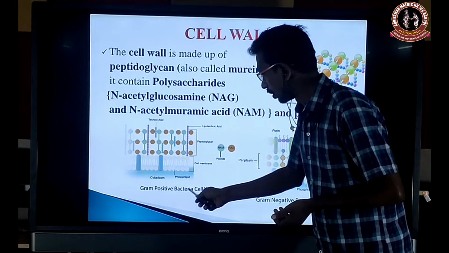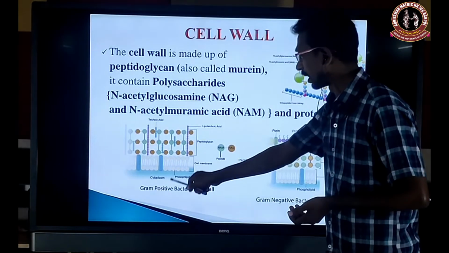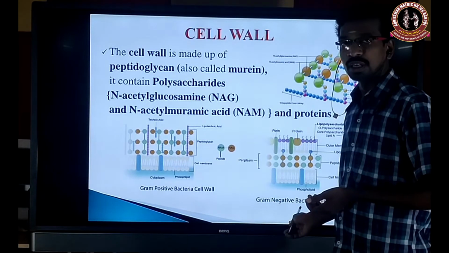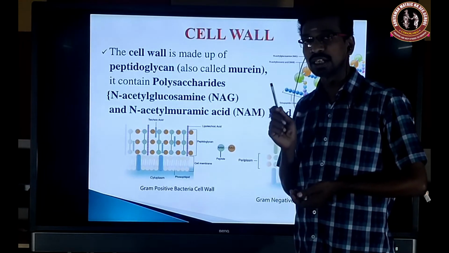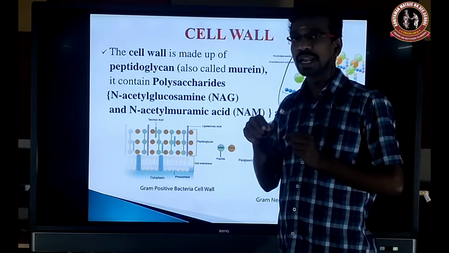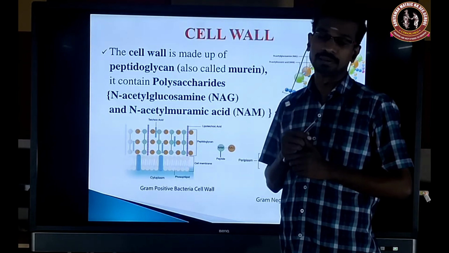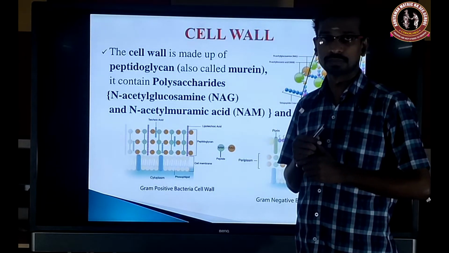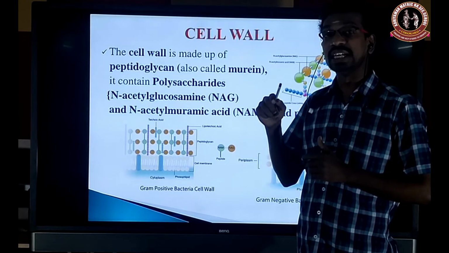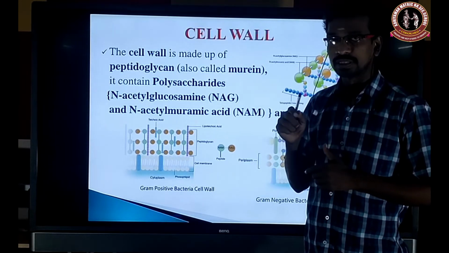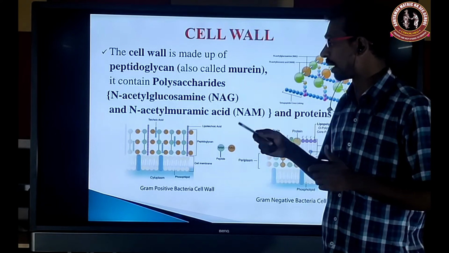Okay, so the cell wall of gram positive and gram negative bacteria. I already told you about gram staining. It is one of the procedures that helps to differentiate gram positive and gram negative bacteria. Okay, so this is given by Christian Gram. Christian Gram, the scientist, was the first to give the procedure of gram staining.